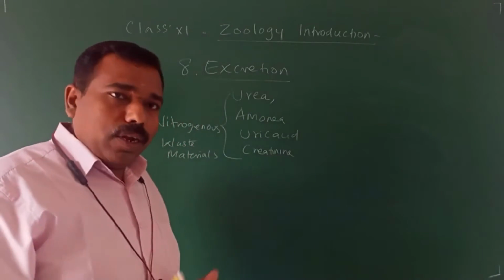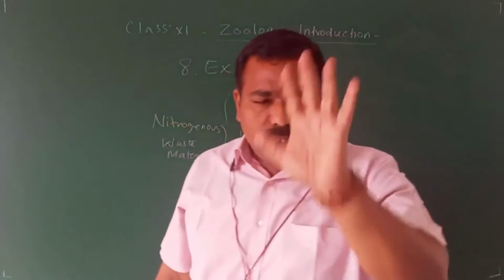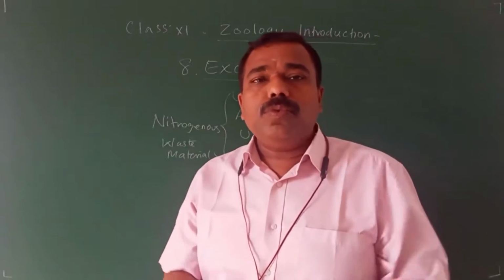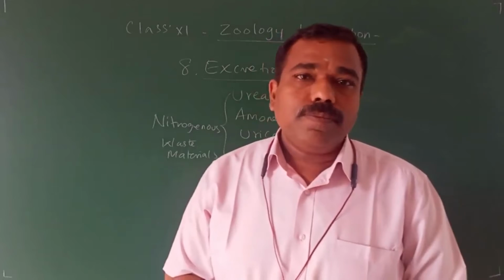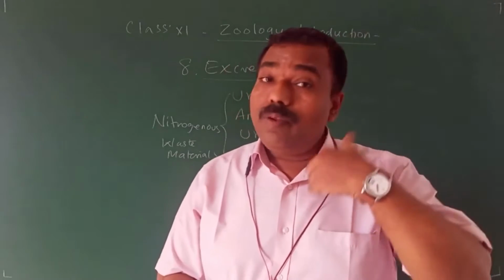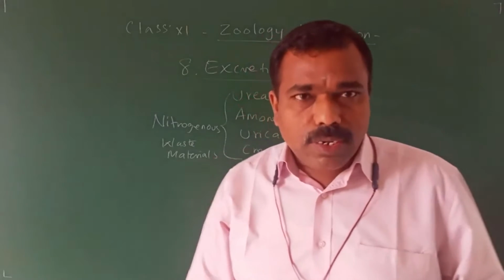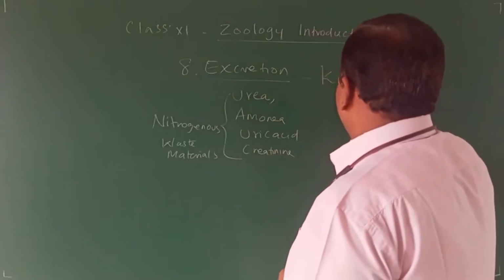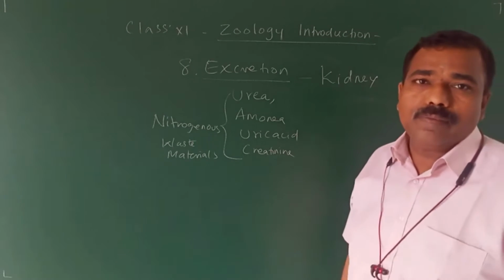For that, in our body, some organs are major; even skin is one excretory organ. Through sweat, we are removing some waste product. Even through our nose, we are removing carbon dioxide. The major excretory organ is the kidney.